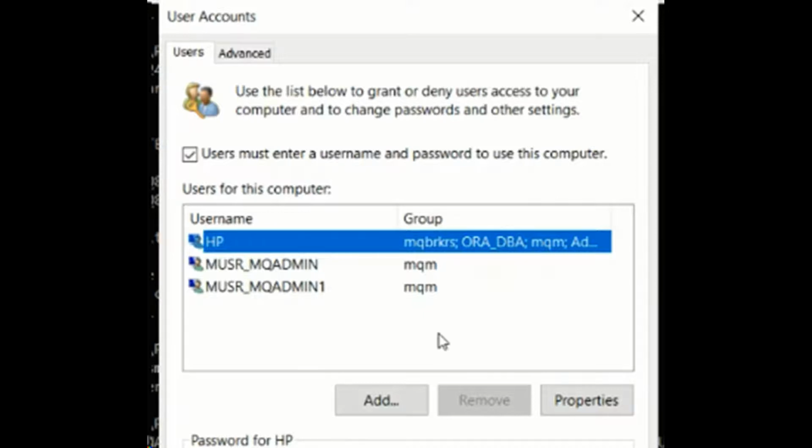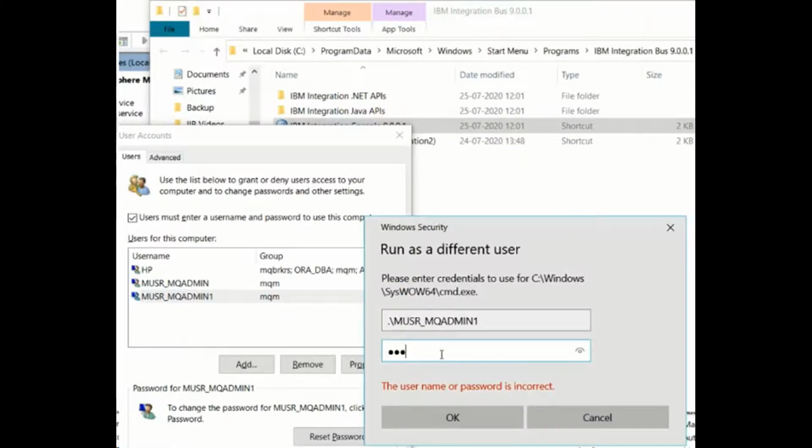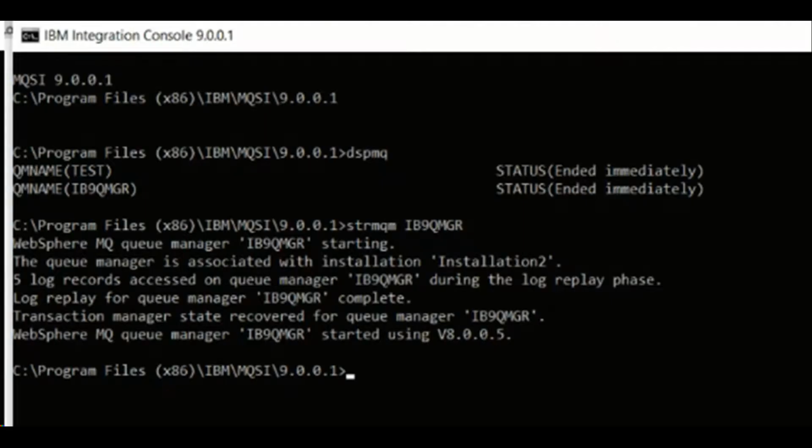What else can I do? At this point, I have exhausted the options I have read from the IBM knowledge base. So I switch to trial and error attempts. I open the IIB console using musr_admin1. Now I am able to start the queue manager.